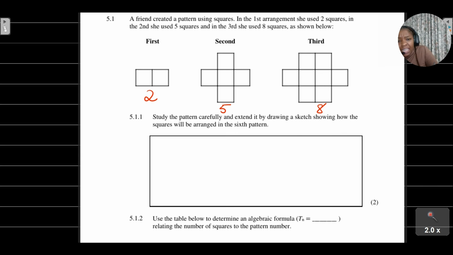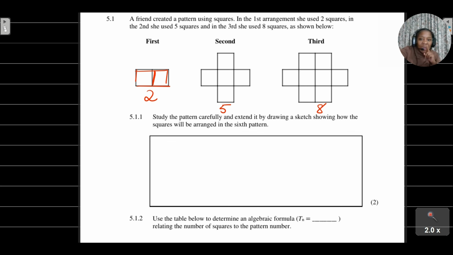The tip I can give you is first check to see, am I given a linear pattern with a constant difference, or a pattern that has a constant ratio? That's what you need to ask yourself first before you try to figure out what's happening in your fourth arrangement.